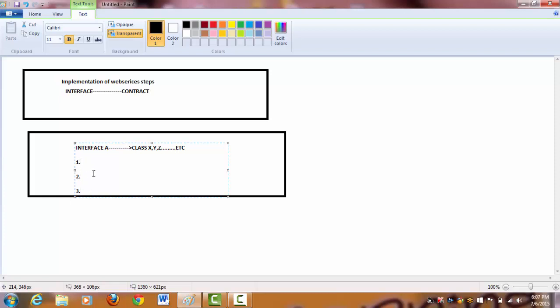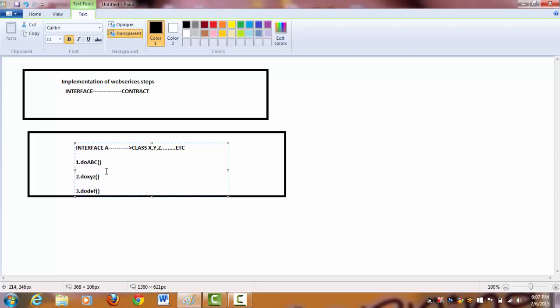For example, the methods in interface A are do ABC, do XYZ, and something like do DEF.